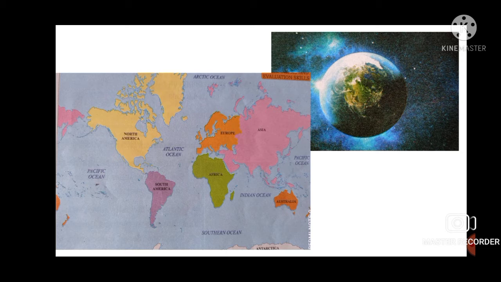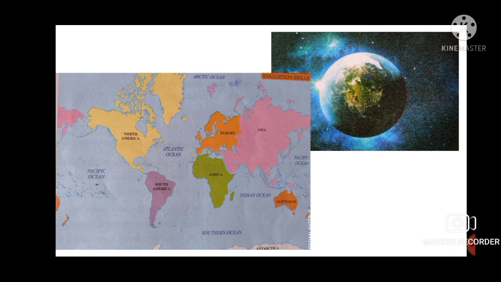To the north lies the Arctic Ocean. In the north of Asia, you can see Arctic Ocean is written. To the east lies the Pacific Ocean. Now you can see Pacific Ocean written. And to the south is the Indian Ocean. Now what are the three oceans? Which are the three oceans that surround Asia? Arctic Ocean, Pacific Ocean and Indian Ocean. Underline it. It is most important.